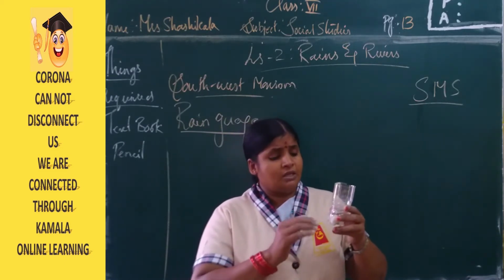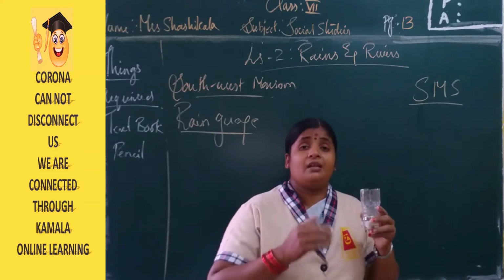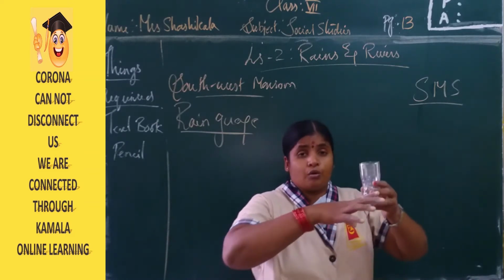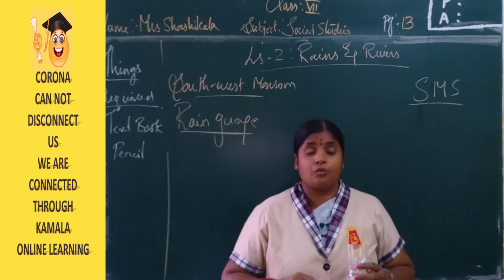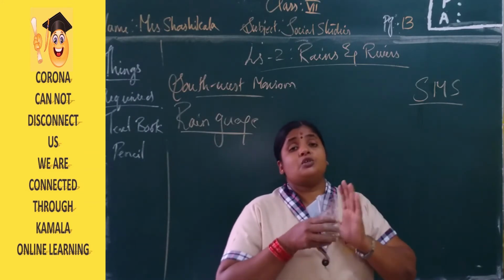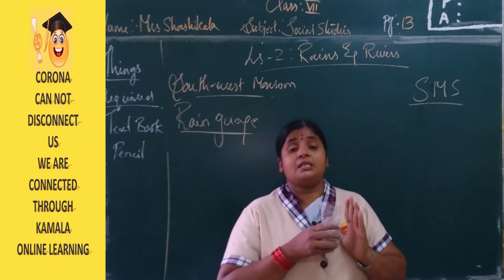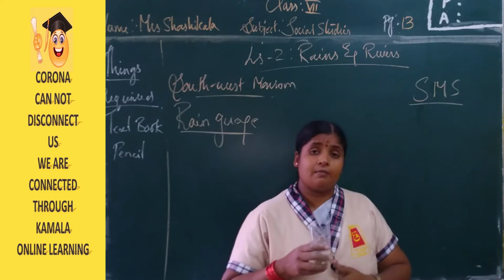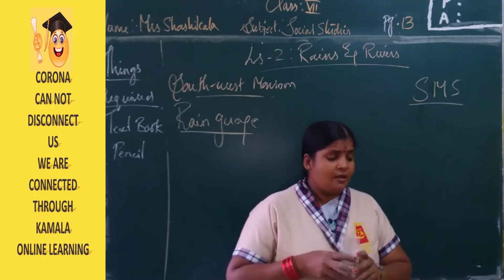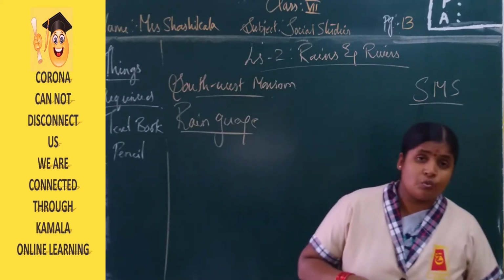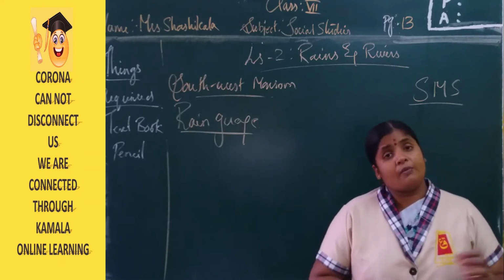Like this only, if we count day by day whenever there is rain, then throughout the whole monsoon season, throughout the whole rainy season, we can find how many centimeters of rainfall has taken place in my area. With this, we can get the information very easily. I hope you have understood this.